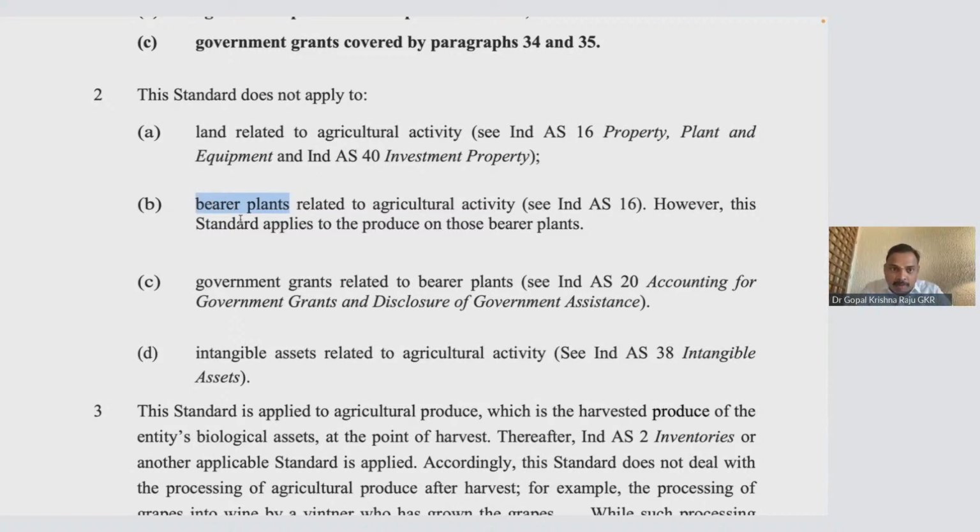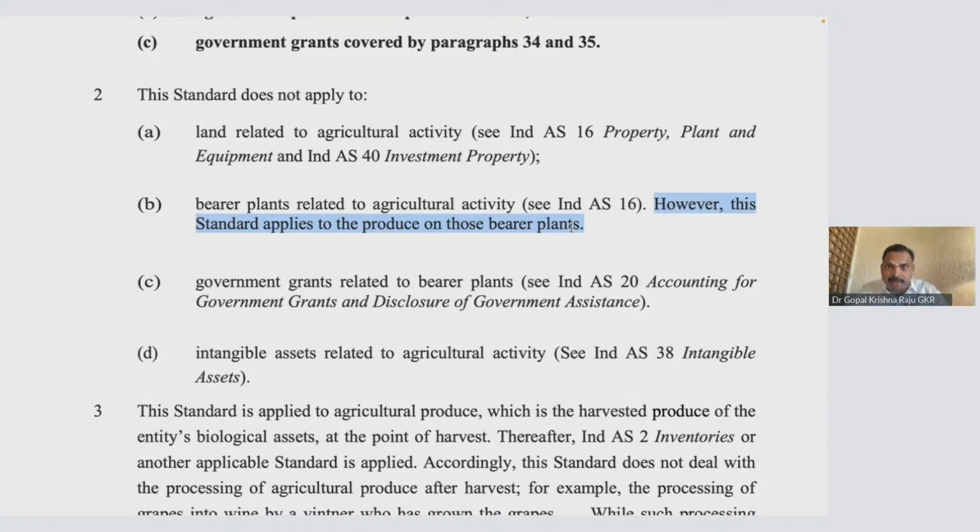So, bearer plant related to agriculture. However, this standard applies to the produce on those bearer plants. So bearer plant will go to IndAS 16 and the produce will come under IndAS 41. How do you measure the produce? Produce will be in tons. So that is your asset. How will you bring it into your books of accounts?